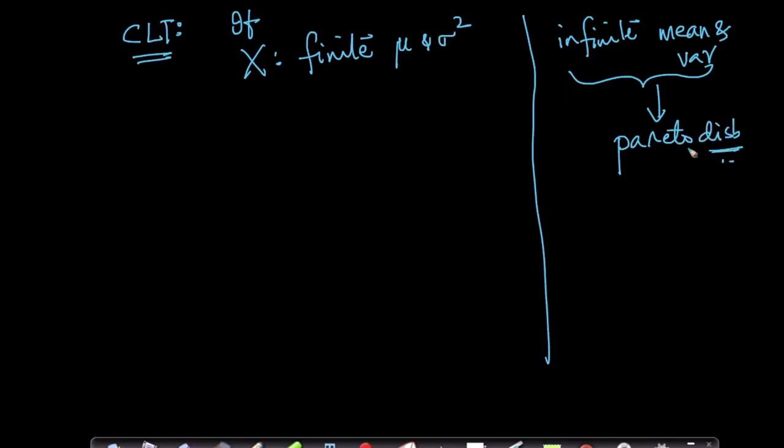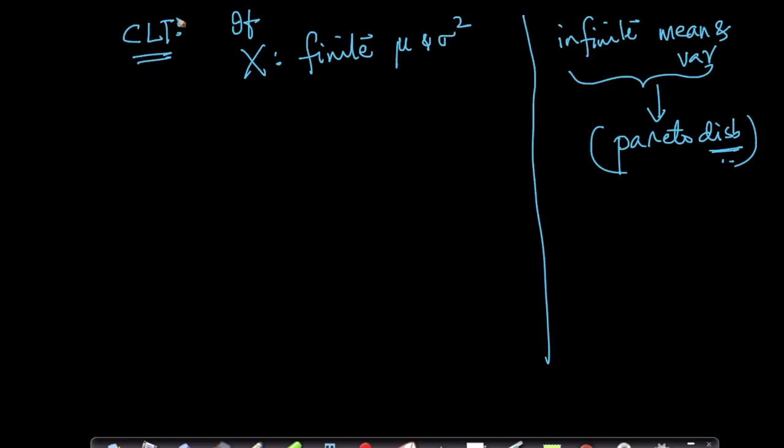Those of you who are interested can Google the mean and variance of Pareto distributions. You'll find that it's infinity, and in some cases it's actually not defined. So there are distributions which have infinite mean and variance. For those distributions, the central limit theorem that I'm defining here will not work.